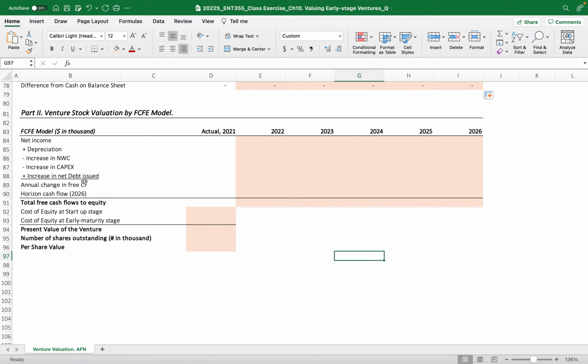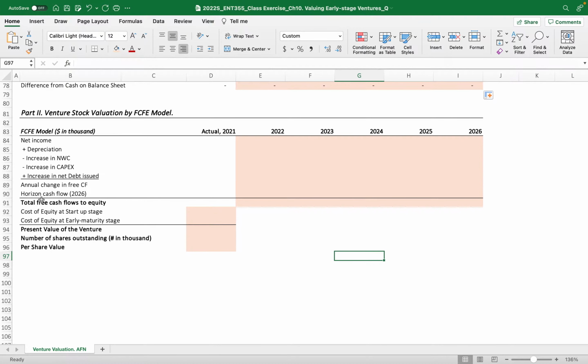And then we calculate excess cash or the additional funding needed. Here we don't have interest expense. We only consider the equity value directly because net income is the shareholders' benefit, right?